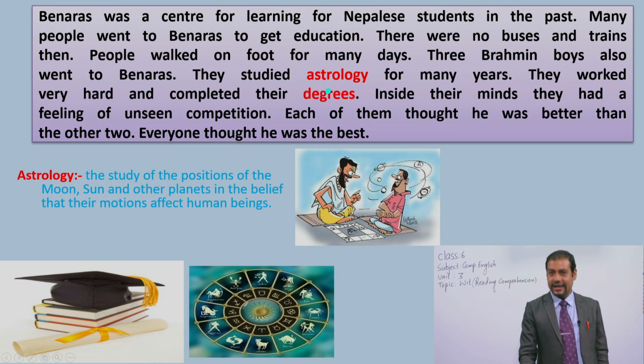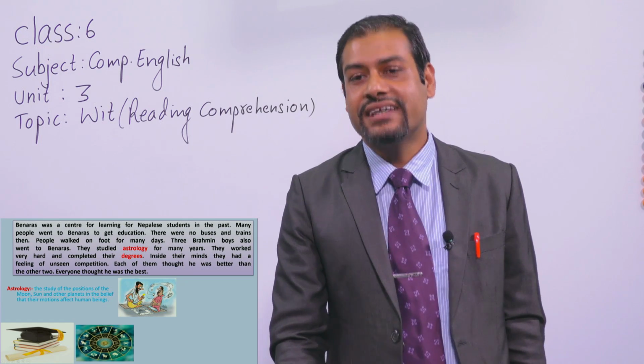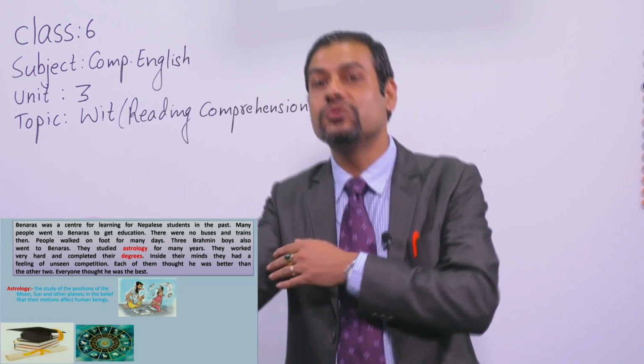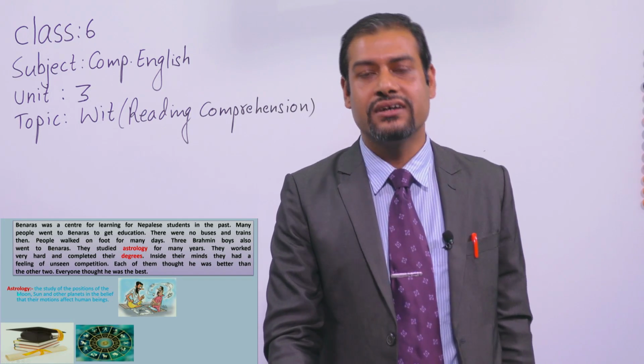Now, you might have already guessed the meaning of astrology. So what is the meaning of astrology? It is the study of the positions of the moon, sun, and other planets in the belief that their motions affect human beings. Look at this picture, dear students. We have 12 horoscopes, okay? We believe in that one, and that is made based on astrology, okay? And the persons who learned astrology can say the future of someone. Suppose you go to someone and show your palm to tell about your future, at that time, that person should have studied astrology.